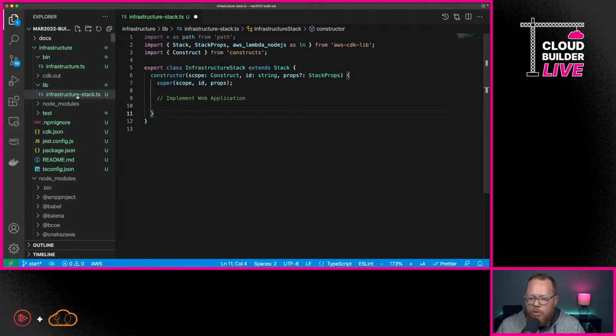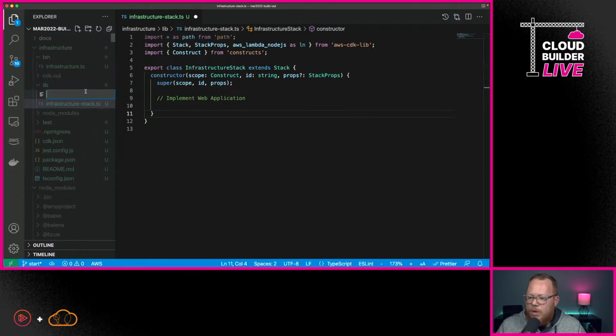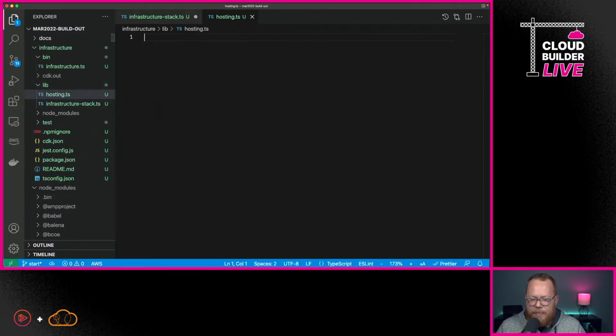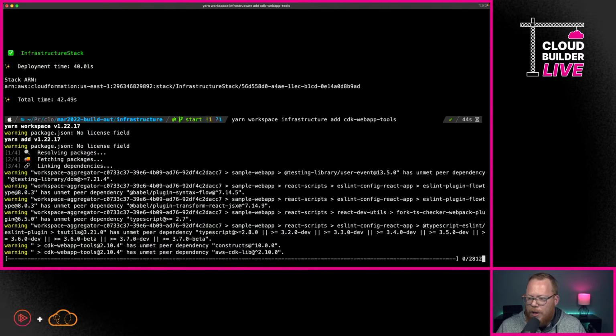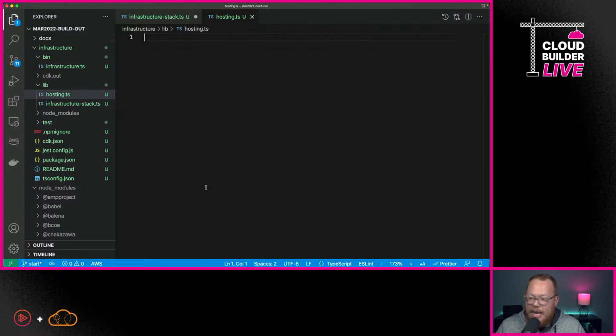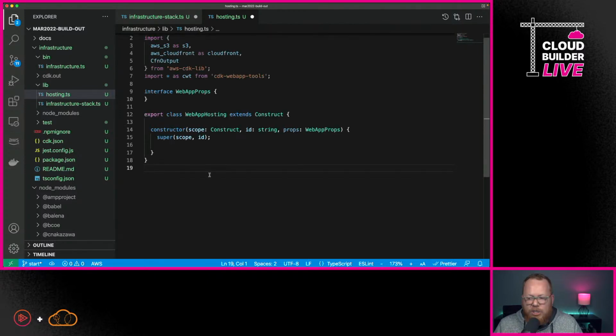And what we're going to do is we're going to create a new file here. So I'm going to go here under lib, and we're going to say new file, and we're going to call this one hosting.ts. Now, what I want to do in here is I want to go ahead and set up a base construct, but we're going to need to install that construct that we just saw. So what I'm going to do is I'm going to say yarn workspace infrastructure. That's the name of kind of our mini project within the mono repo, infrastructure. And we're going to add CDK Web App Tools, which is the construct that we just saw.